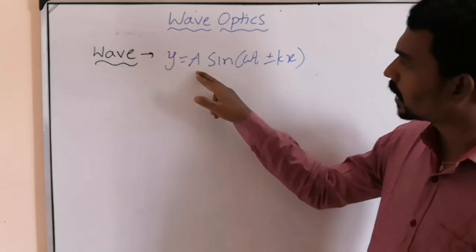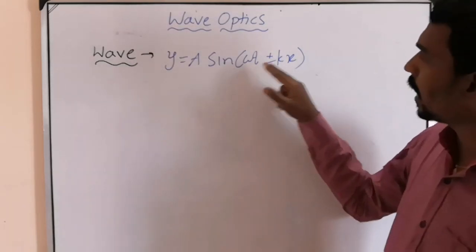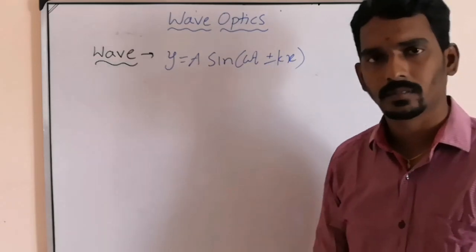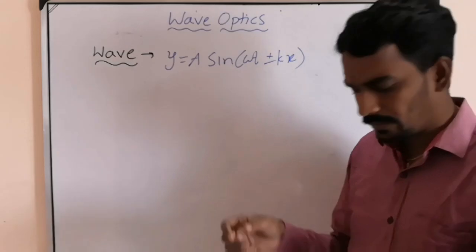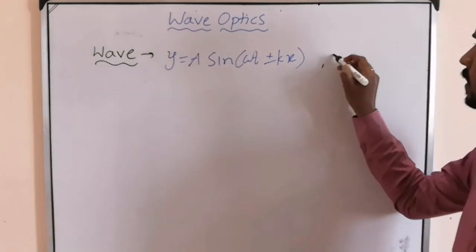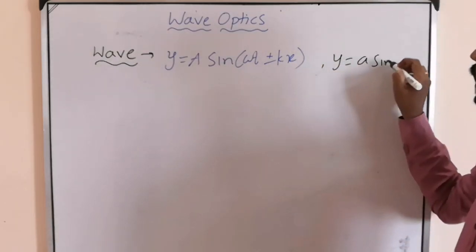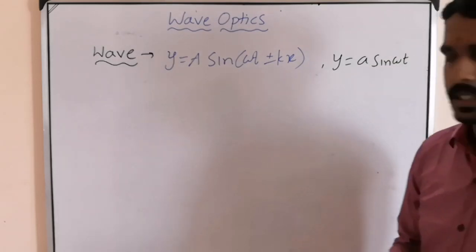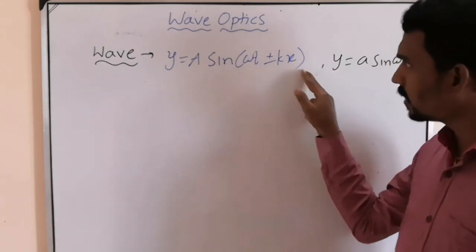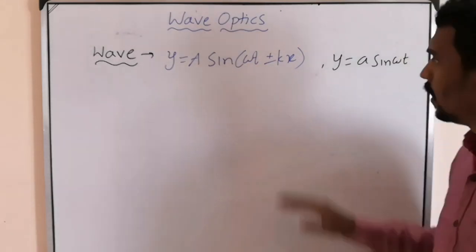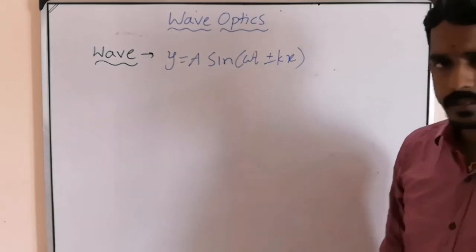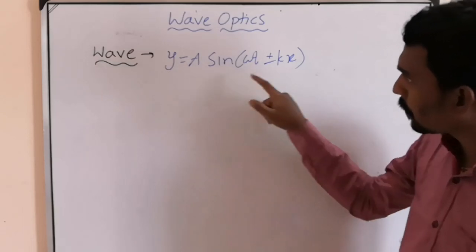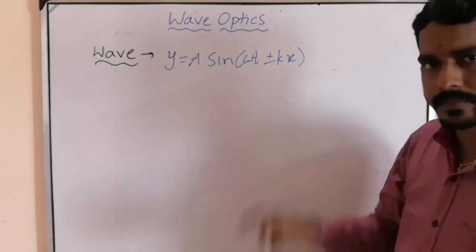What is y? What is a? What is omega? What is k? These all things you have studied. Sometimes you can even represent it simply with a sin omega t also, but this is the generalized wave equation. If you observe the equation, y is a function of t and x.